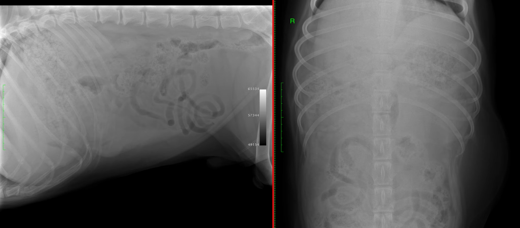So we know already from the history that there is a haemoabdomen in that patient. This is visible as a loss of serosal detail in the cranioventral abdomen, but mostly the cranial to mid-ventral abdomen, with this wispy aspect, soft tissue opacity, and loss of serosal detail. This is indicative of a mild amount of free fluid, or it could also indicate some peritonitis sometimes. But in this case, because we know there is a haemoabdomen in the history, that would be the most likely cause for this wispy loss of serosal detail.